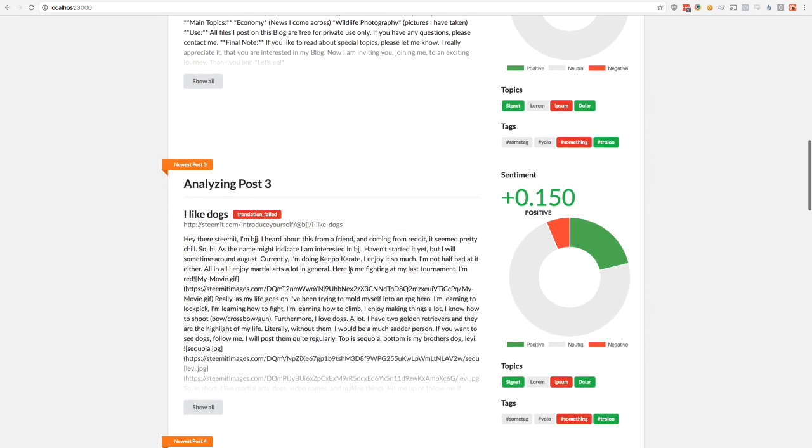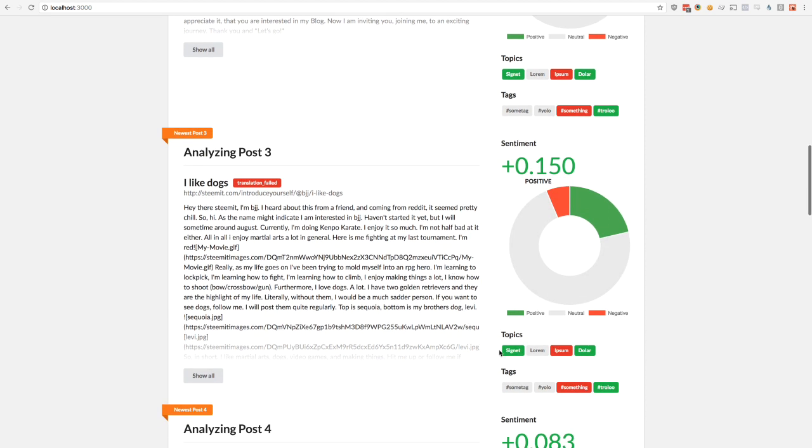Anyways, what we're doing here is pulling posts from Steemit, and then performing latent semantic indexing on them to determine how positive, negative, or neutral they are. We also are able to extract topics. It actually comes back in the response, and it's in our GitHub repo, but we have placeholder topics right here. We just didn't have time to populate them from the response.